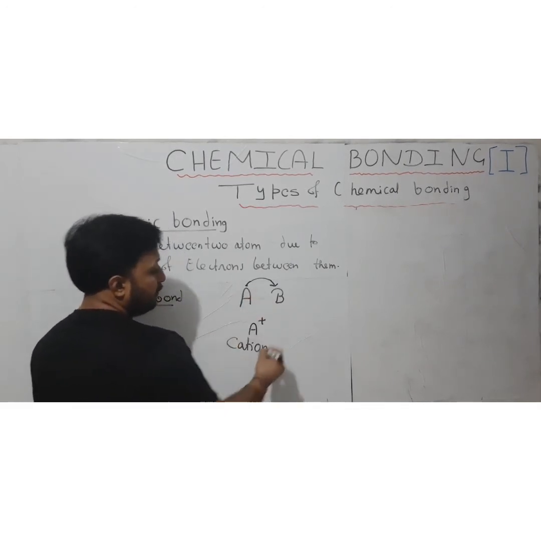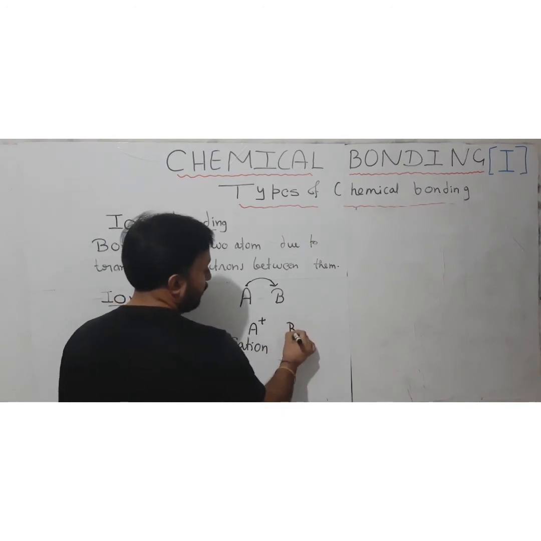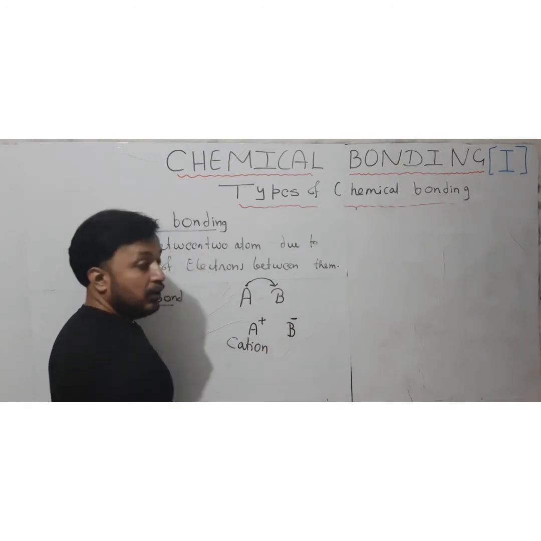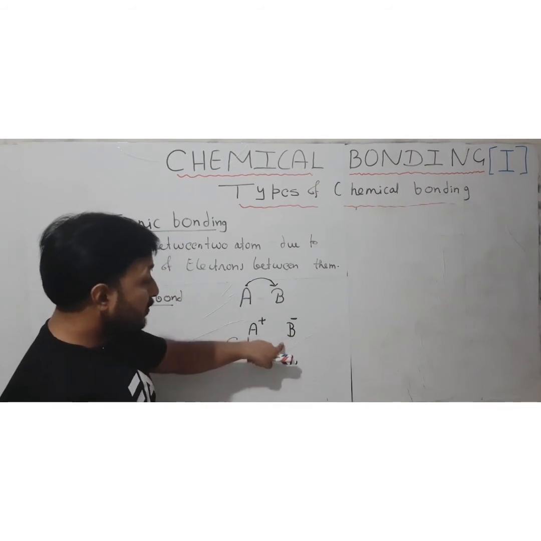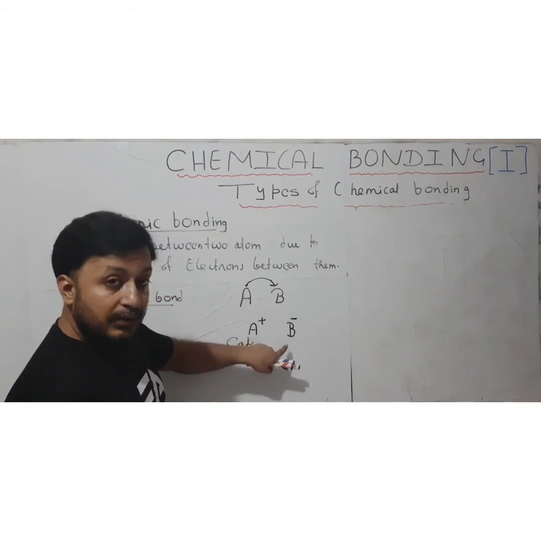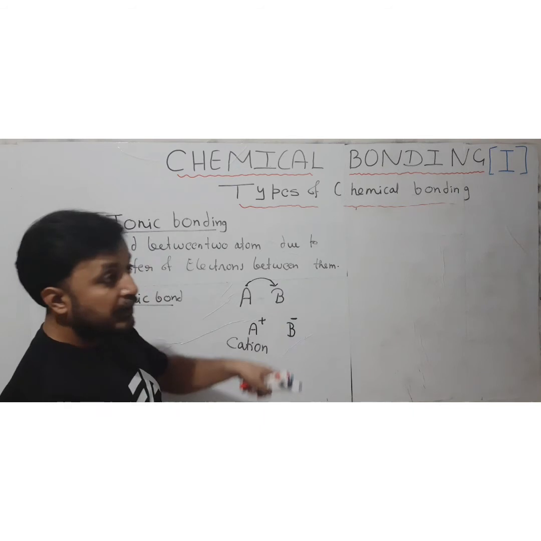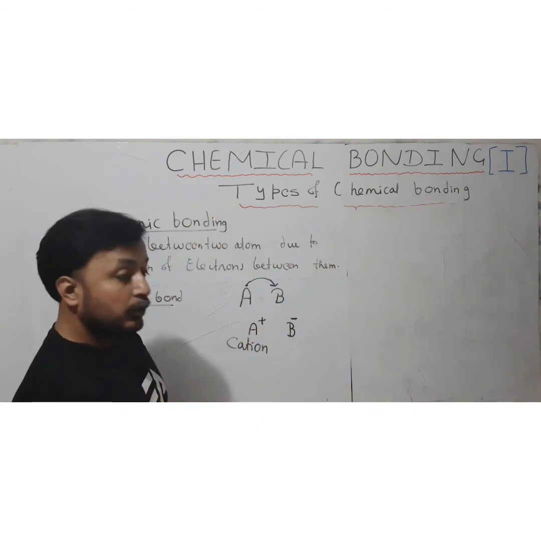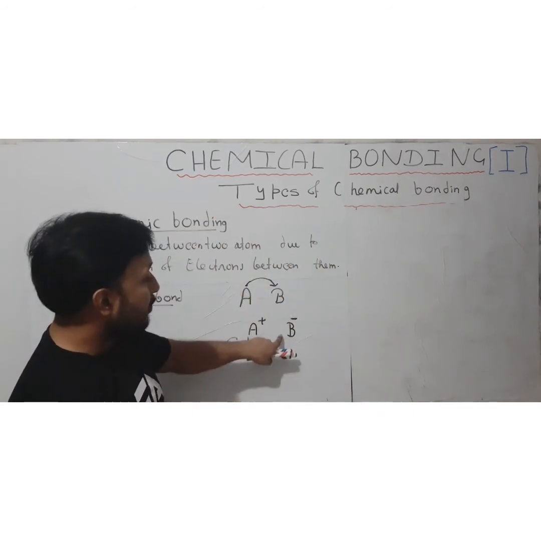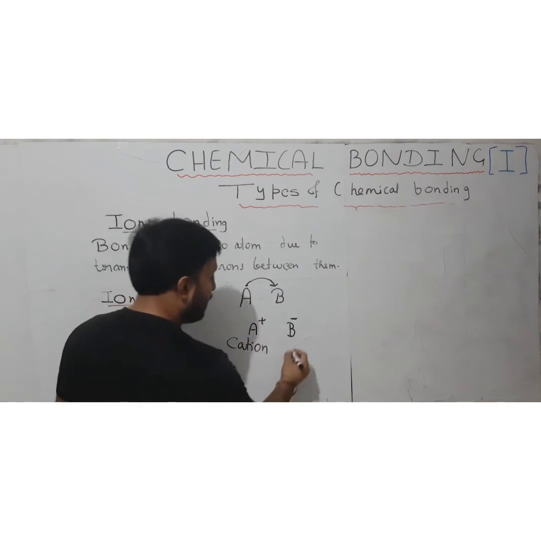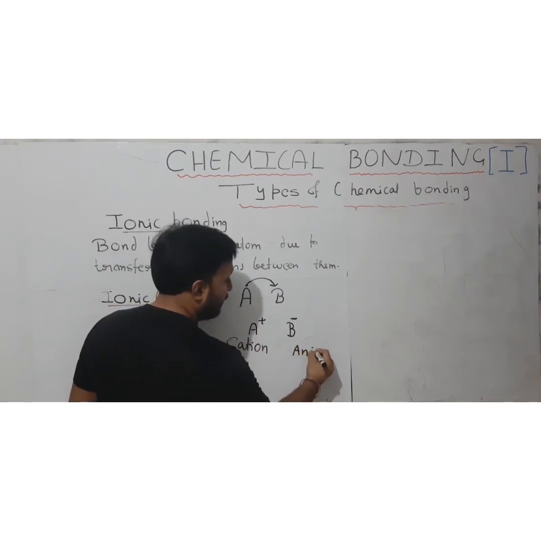The other atom, which gains an electron, will acquire a negative charge. Why? Because it had an equal number of electrons and protons, but now it gains one extra electron, so one extra negative charge appears, it becomes a negatively charged particle, and this is known as an anion.